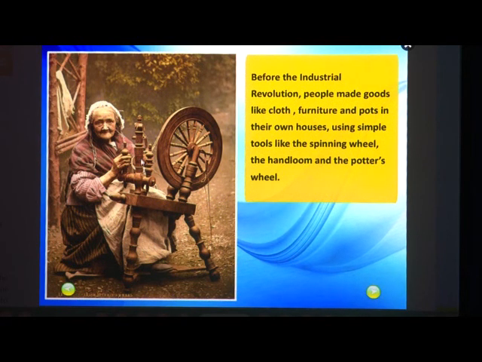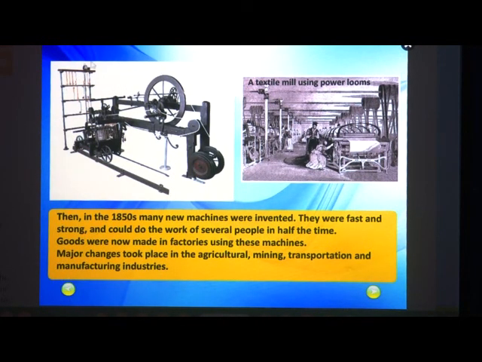See students, this is the wheel with the help of which cloth can be woven. You all must have seen a potter making a pot with the help of the wheel. He just rotates that wheel and gives shape to the pot. So, in those days people used these simple techniques to make goods at their home. Now see, this is something that you have to operate by your own hands, and this is a textile